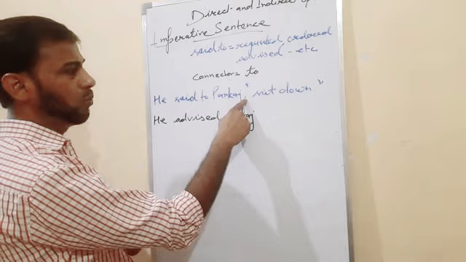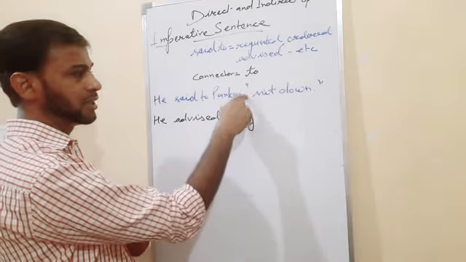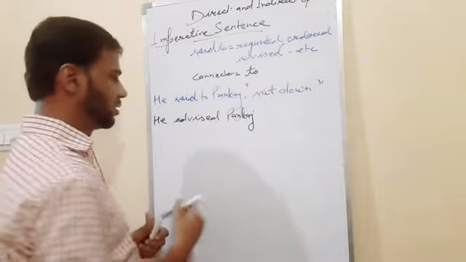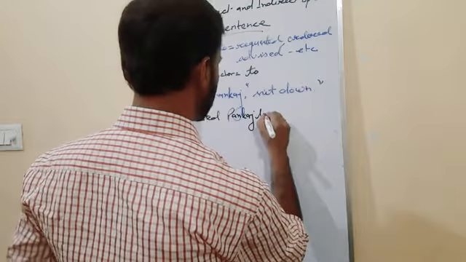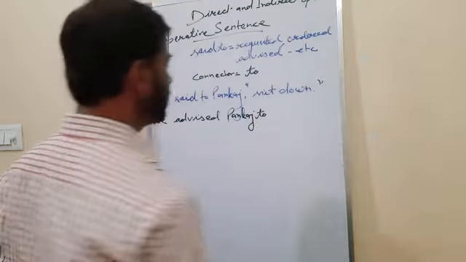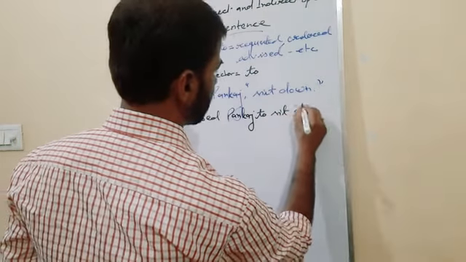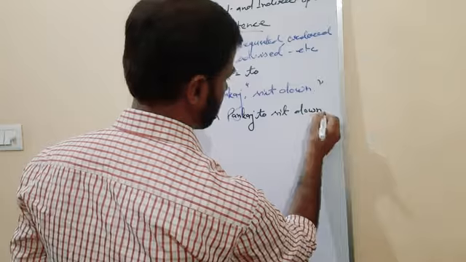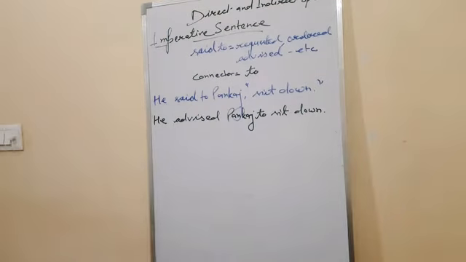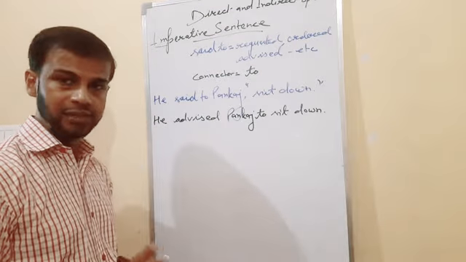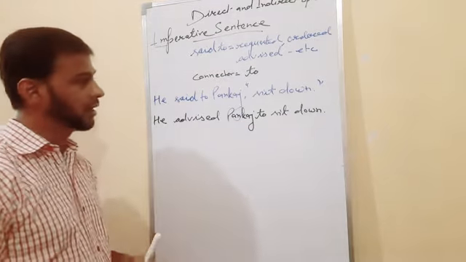Right? Now what is necessary? We have to change the inverted commas, so what do we write? To. He advised Pankaj to, now same, sit down. Over now. Here, he advised Pankaj to sit down. Clear? Understood now?